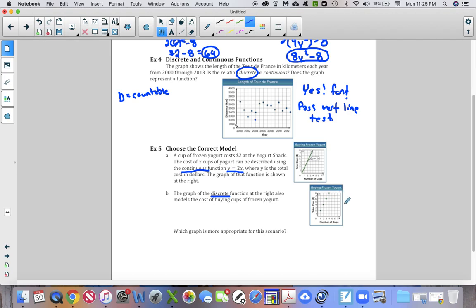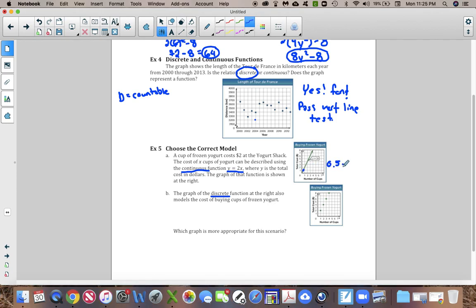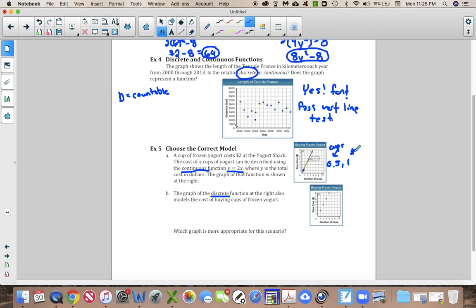Well, if we look at this first graph right here, I see a point right here which kind of looks like the point 0.5 comma 1, 0.5 comma 1. And what that would mean is that I have 0.5 cups of yogurt and I'm going to pay $1 for it. Okay? Well, if it's a straight line, this would imply that I could buy like even 0.1 cup of yogurt, or 1.3 cups of yogurt, which would be maybe up there, right?